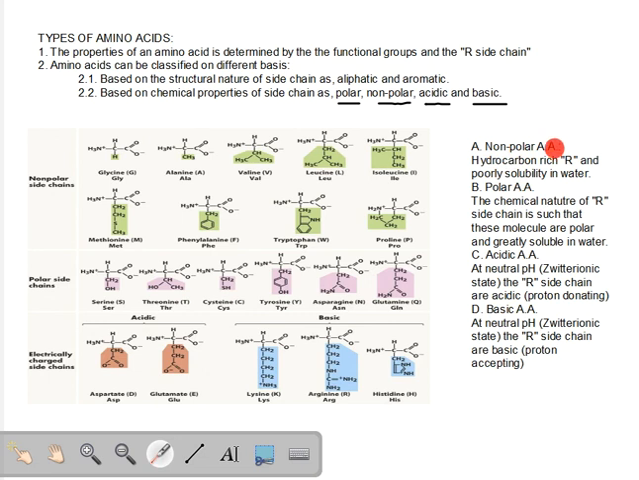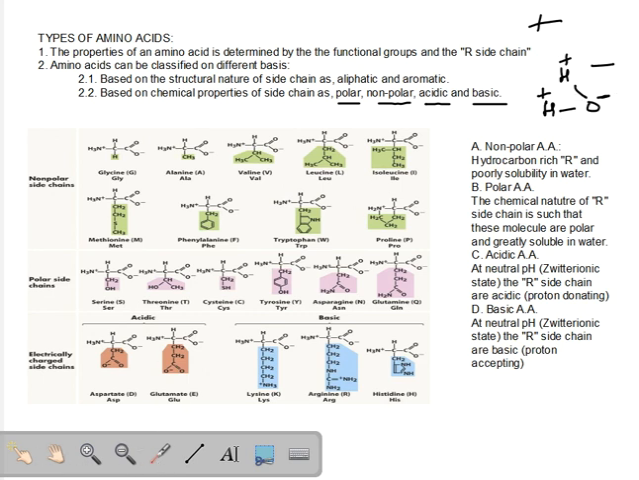I hope from your previous classes you know what a polar molecule is: a molecule that has a separation of positive and negative charges on it. Let us take for example water, H2O. Hydrogen has a slight positive charge, oxygen has a slight negative charge. So the charges are separated, negative on oxygen and positive on the hydrogen atoms. Such a molecule is called a polar molecule.